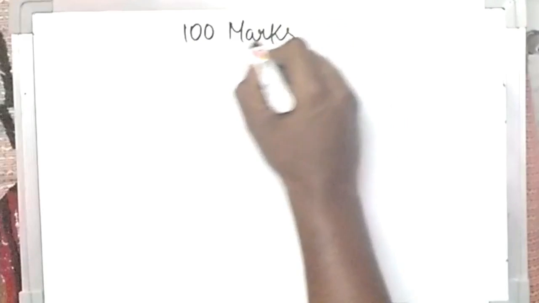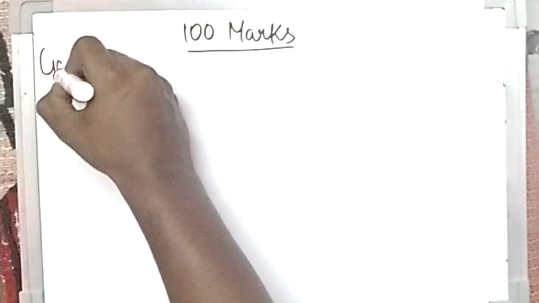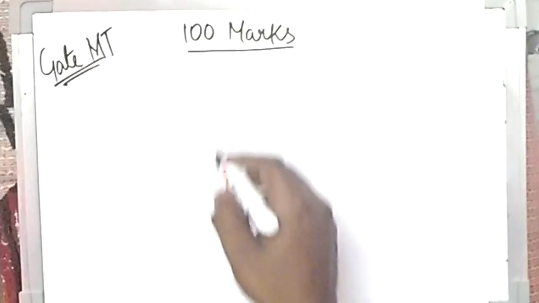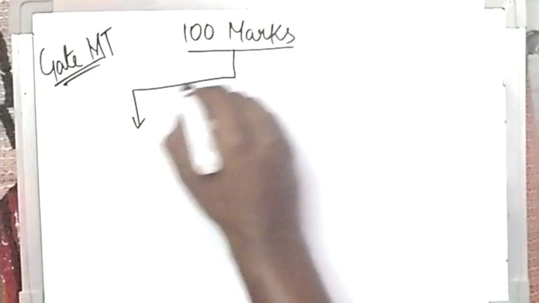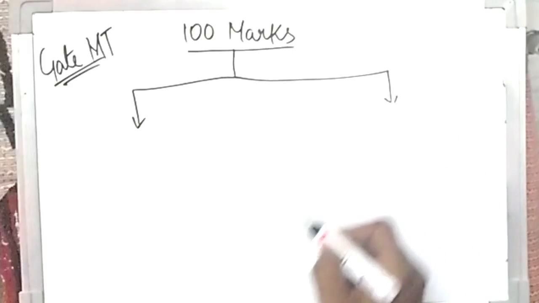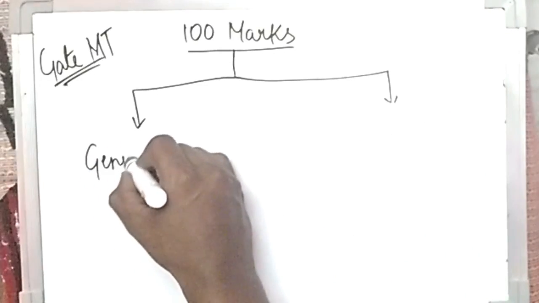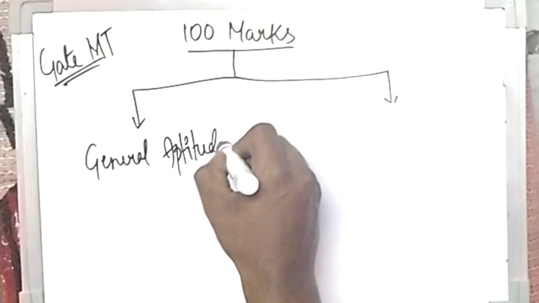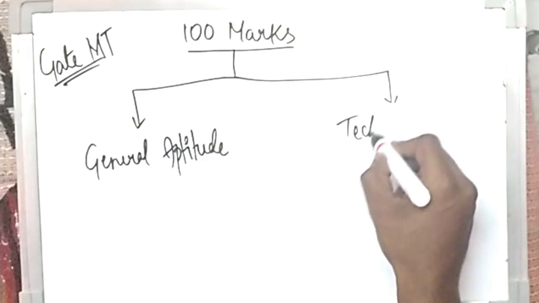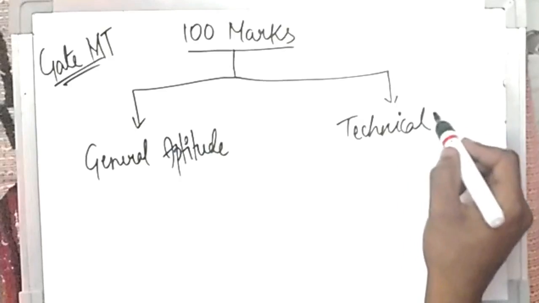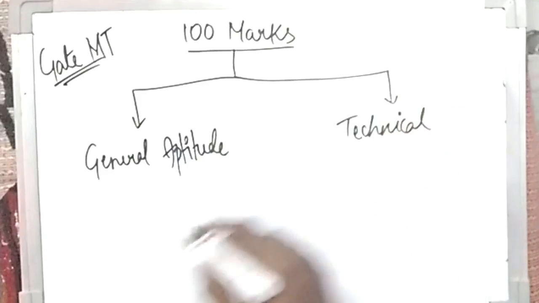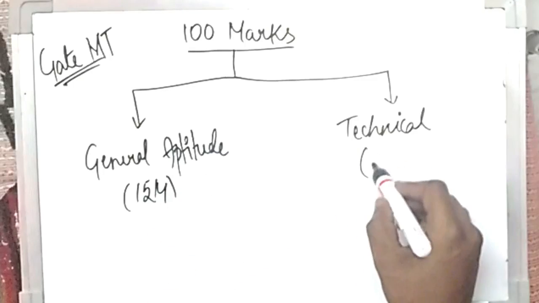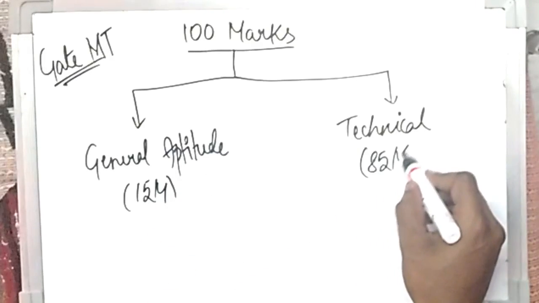Firstly, we all know GATE is for 100 marks. Any GATE paper is of 100 marks, and this is divided into two sections. One is general aptitude and the other one is technical. The general aptitude section consists of 15 marks and the technical will be of 85 marks.